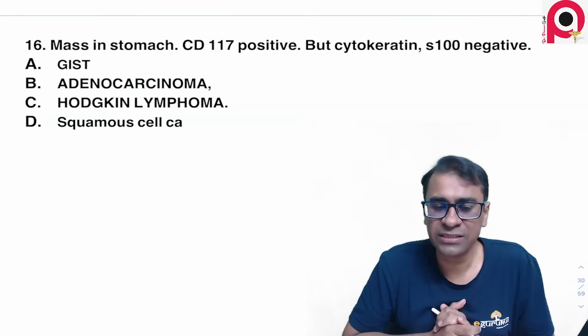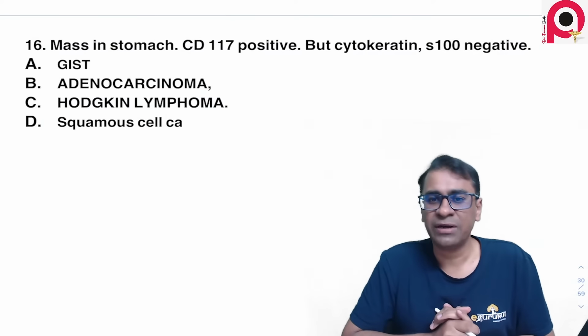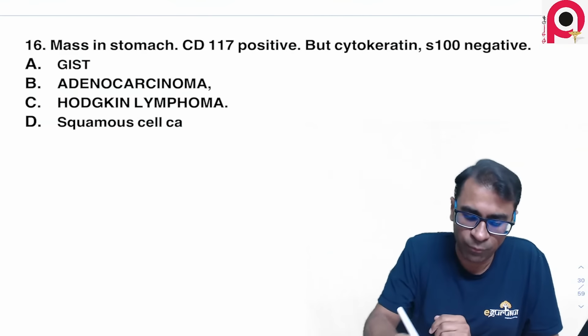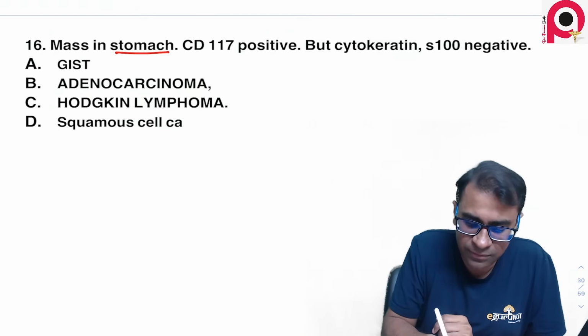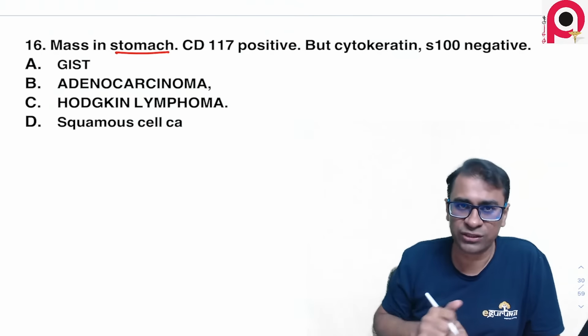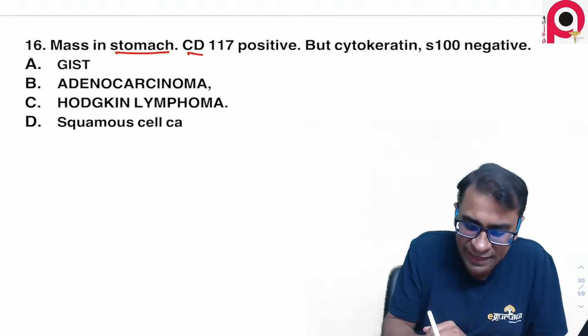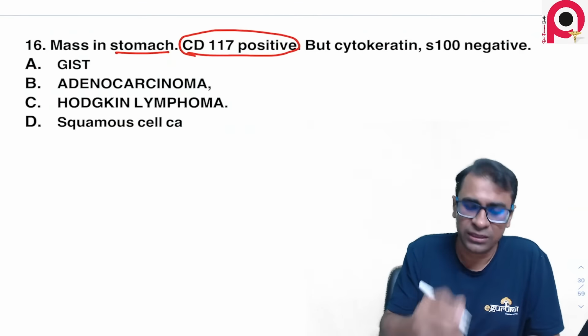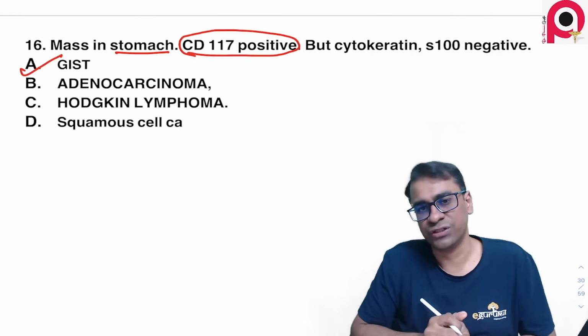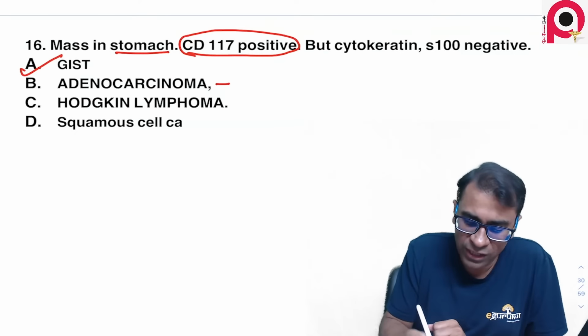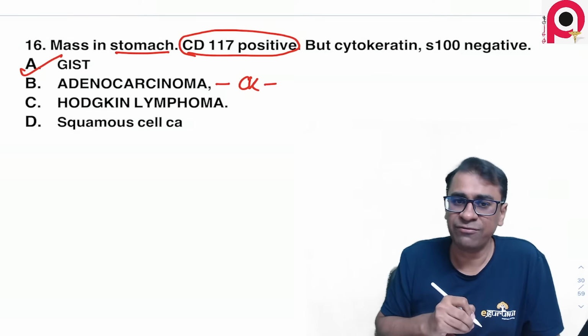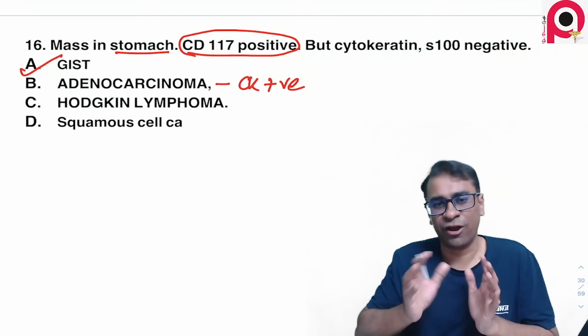Mass in the stomach is CD117 positive, but cytokeratin and S100 are negative. So what is the answer? The moment you say there is a mass in the stomach, it could be GIST or adenocarcinoma, maybe lymphoma also. Telling you CD117 is positive, the answer straight away becomes a case of GIST. Adenocarcinoma would have cytokeratin positive, so it cannot be the answer.